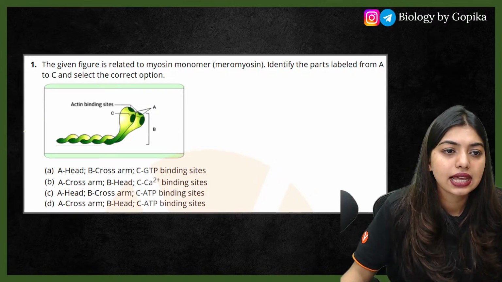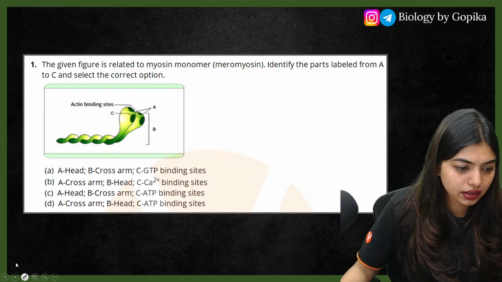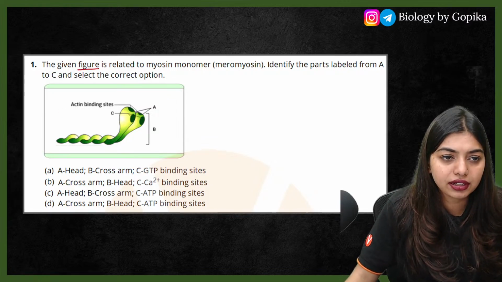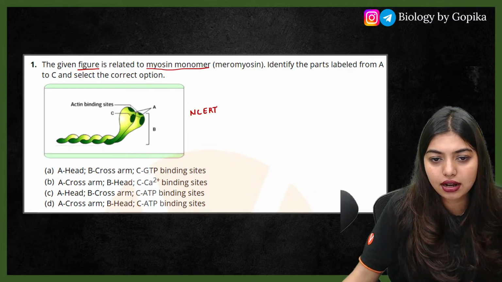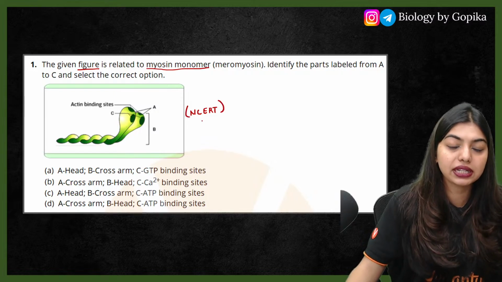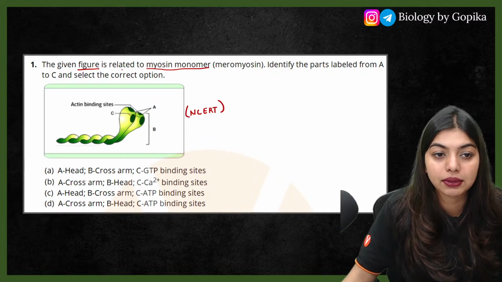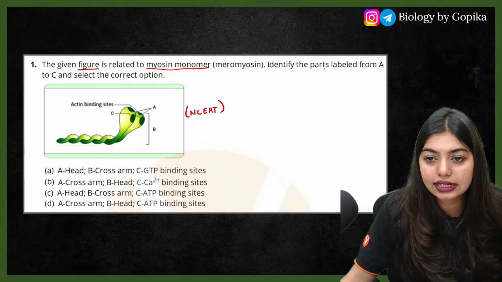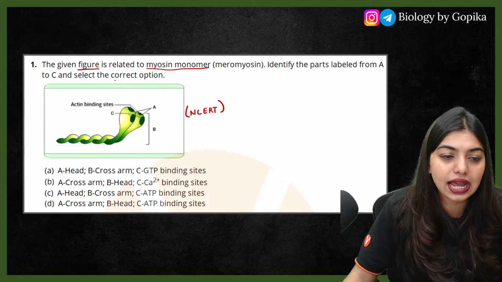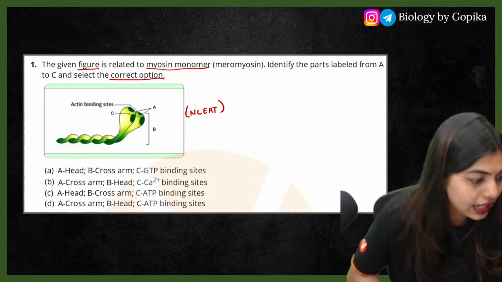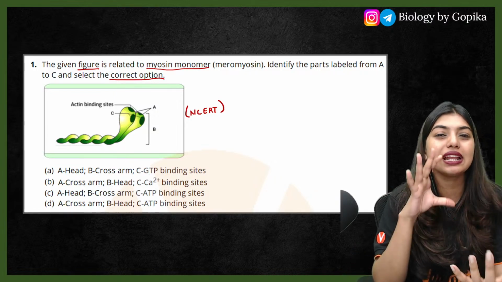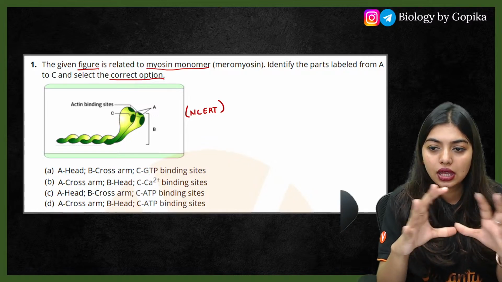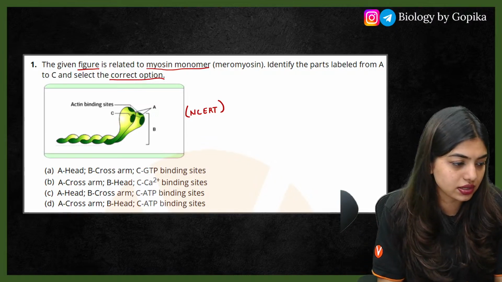If you're not able to see the question, please let me know. The given figure is related to the myosin monomer. This is the diagram given in your NCERT. These diagrams keep repeating, so it's very important for you to know the diagram. Related to the myosin monomer, identify the parts labeled A to C and select the correct option. The diagram is visible. This is why I opted for this system, students, so you can have a very clear view of the snips as well as the questions.